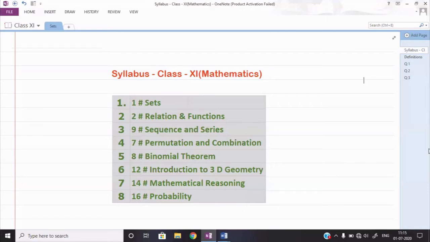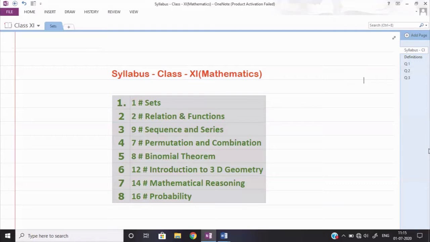And the last topic is probability. Probability you know very well. In class 10, class 9 you have covered the topic of probability. So the same thing will come here also, but the new concept we shall learn in probability.